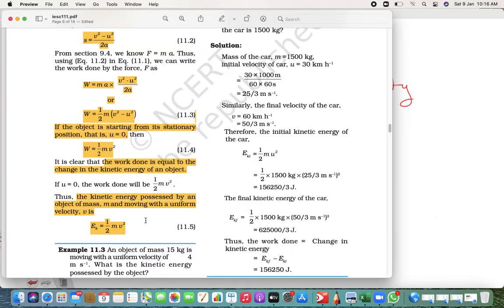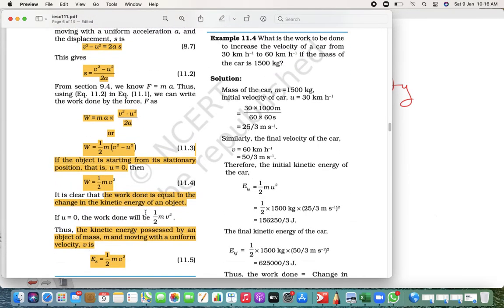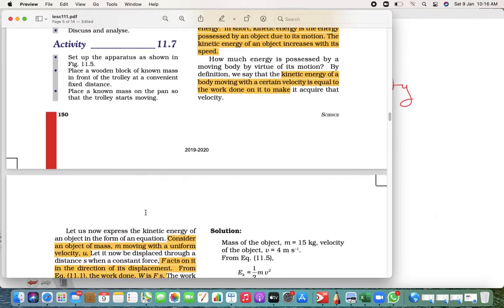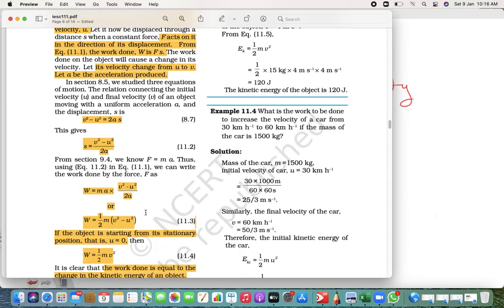So Ek is equal to half mv square. Hope you understood what I am trying to say. This is the kinetic energy possessed by an object when you apply force F on it. It's very simple, but deriving this equation is really important. You just have to frame it in a proper manner.